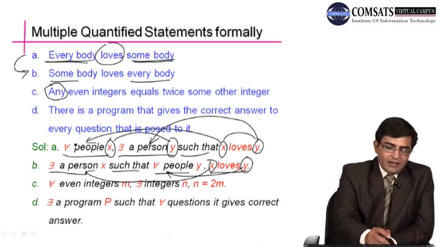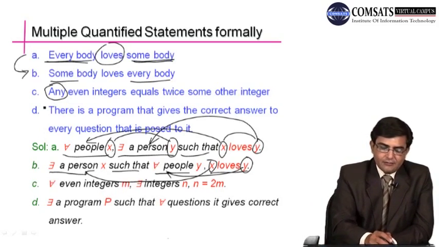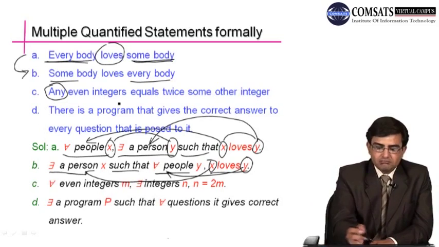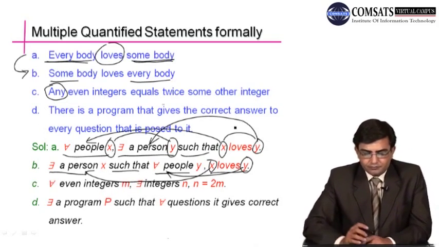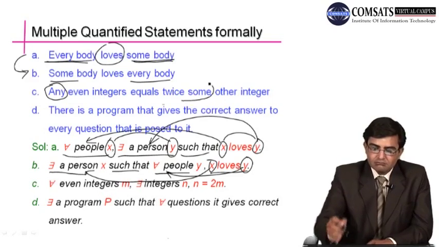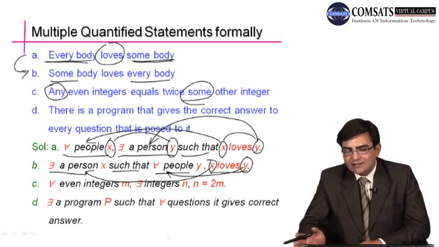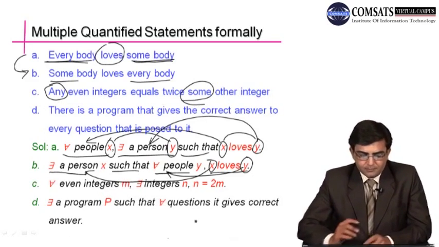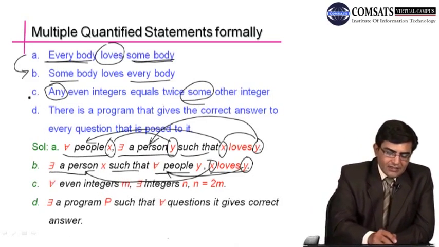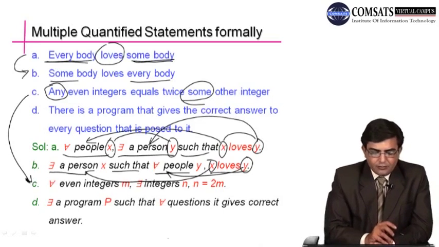So if we have any here, it means for all even integers equals twice some other integer. Now here we have some means there exists, and any means every, for all. So C can be translated into formal language.